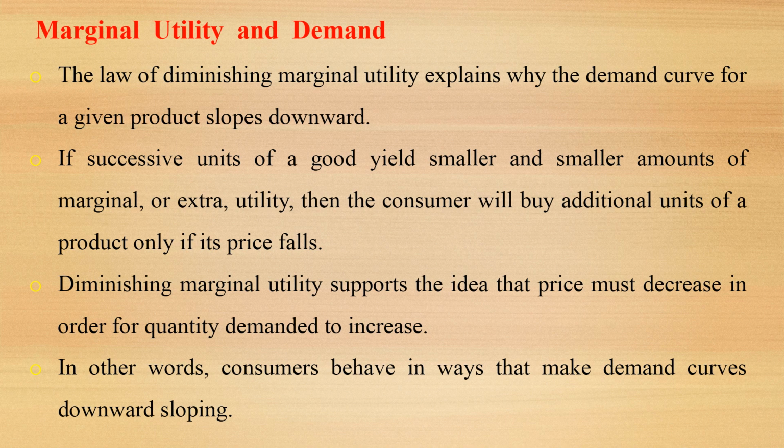If successive units of a good yield smaller and smaller amounts of marginal or extra utility, then the consumer will buy additional units of the product only if its price falls. Diminishing marginal utility supports the idea that price must decline in order for quantity demanded to increase. In other words, consumers behave in ways that make demand curves downward sloping.